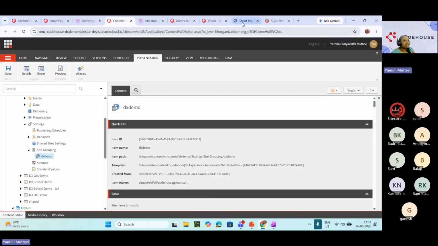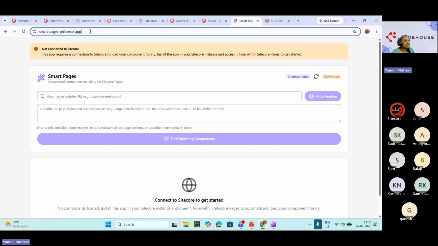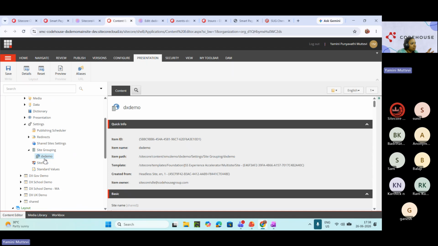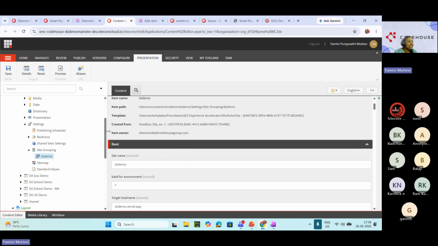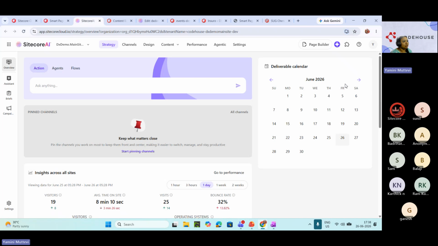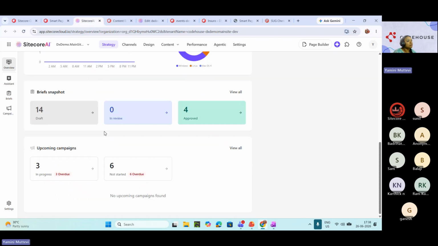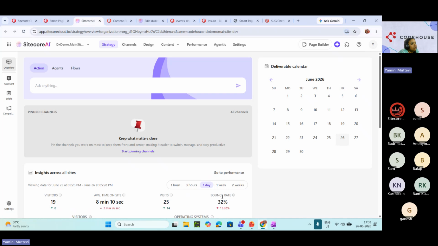I am not putting anything in Vercel also because this is a simple application. If you put your Vercel keys, it will exhaust your API cost. So that's why only two things. If you want to install the application, add an API key underneath the demo site and put it in the settings. That way it will work for you as well. You can go ahead in the marketplace as I said earlier and install this application and make it work. So it is not developer dependent. Any marketer can use this as well.